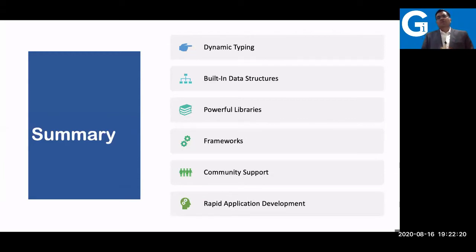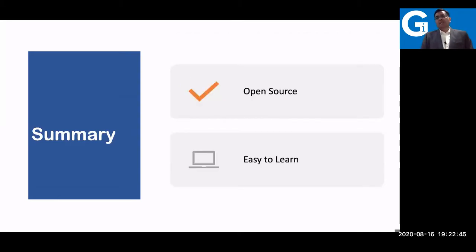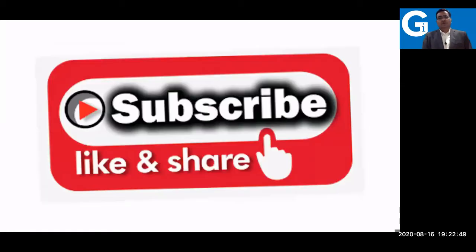Something like, whatever we saw, Python has dynamic typing, so you are not defining the data type here. There is no static typing in this case. It has built-in data structures. So again, you don't need to write the code from scratch. These are all objects, and you can simply use the object and call the methods as per your requirement. We have discussed all those things about data structures in the previous session itself. Open source language, you're not worried about license now, easy to learn. So these are all things we already discussed.